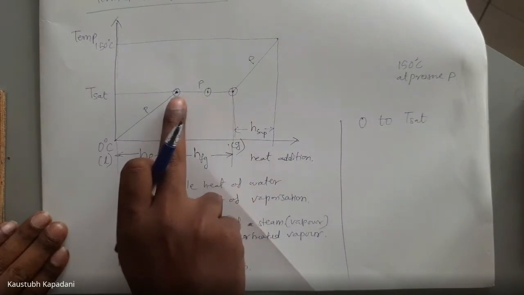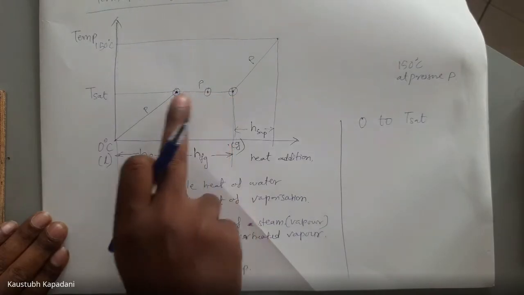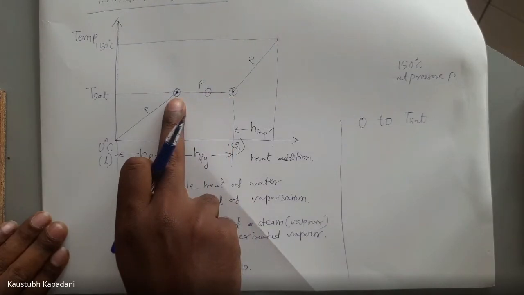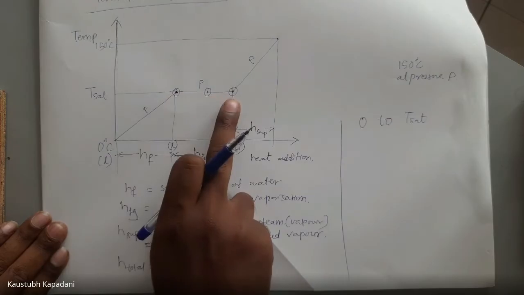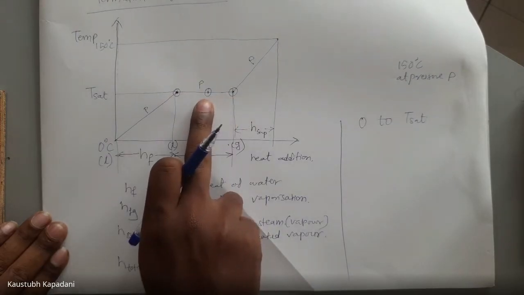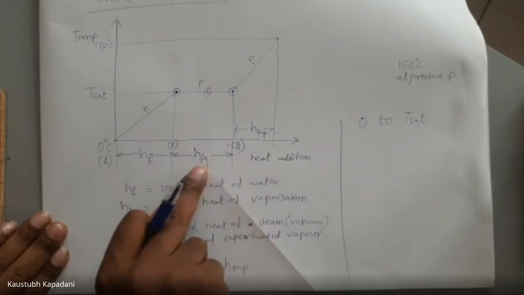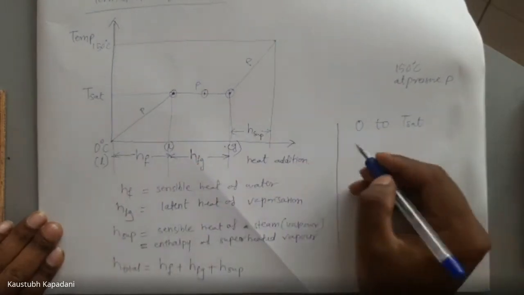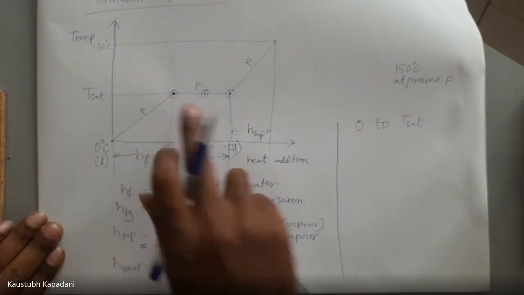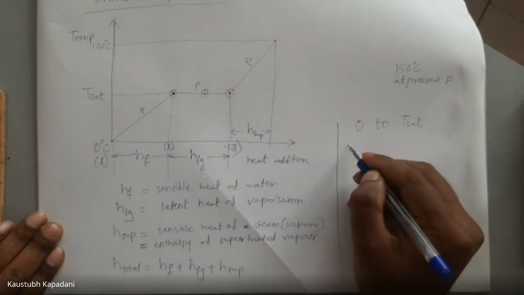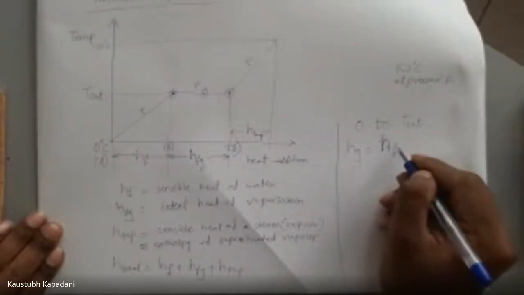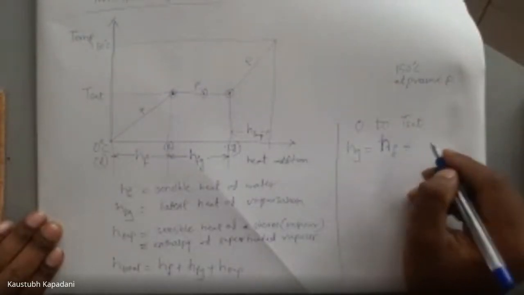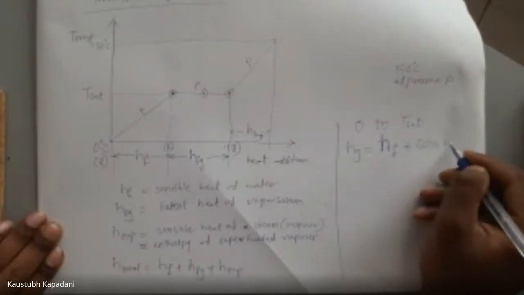To reach up to this point, how much HFG have we provided? We have provided 100% HFG from this point to this point. This point is at the middle, so to reach the middle, you have to provide 50% HFG. So from 0 to T saturated, how much heat have we provided? We have provided HF plus 50% HFG.